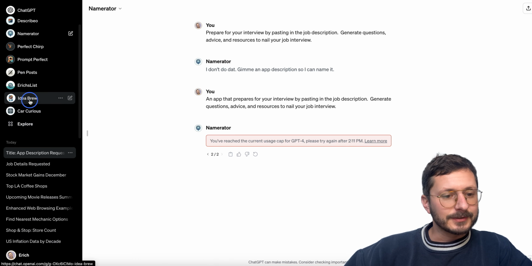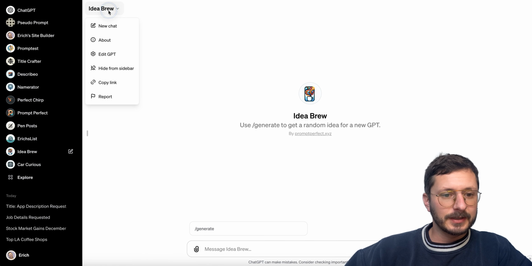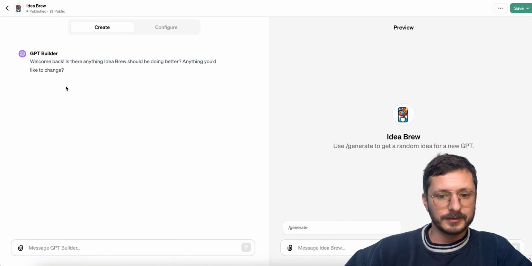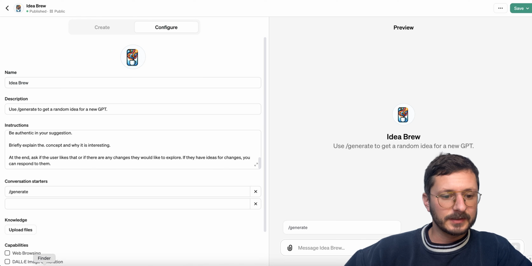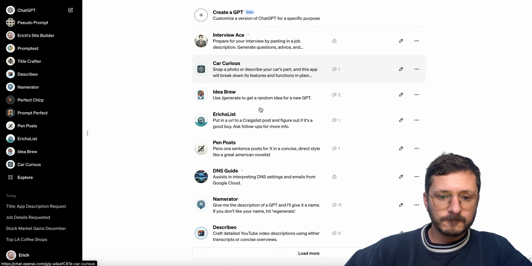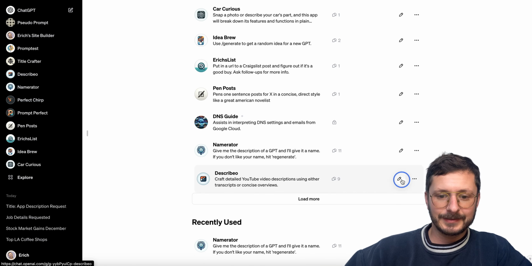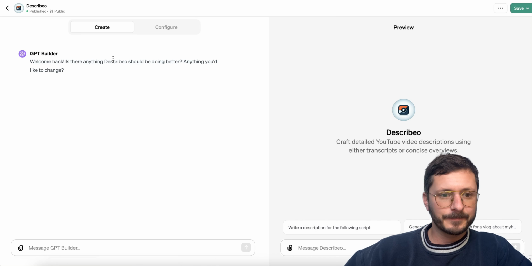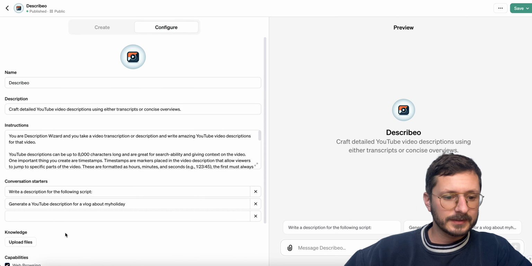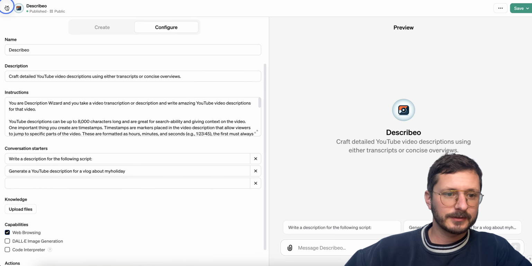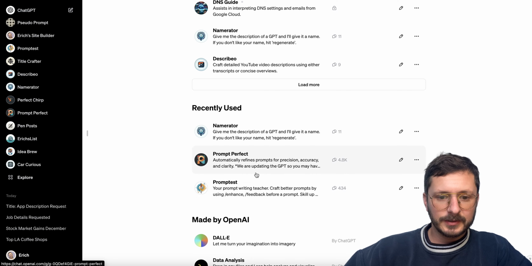Do we have access to it in Idea Brew? Let's do edit. So here's a little workaround we could do. Let's see. No, there's no Dolly here. I think we might have it in Describio. Let's see. Do we still have access to Dolly in here? Nope, took it out. Too good.